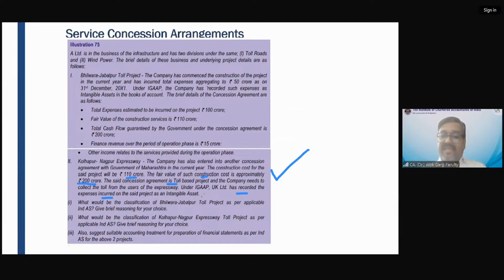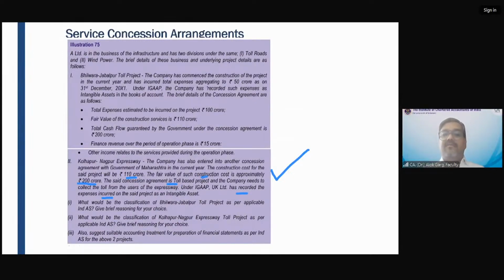Friends, in this case, in Kolhapur-Nagpur, whether the government has given any guarantee? No, sir. There is no guarantee. The government has given a right, not the guarantee. So what will be the asset which will be created when this company has done the construction? And when this company has to recover the money, what kind of asset will be created? The rights. There is no contractual cash flows, but the government has given a right to collect toll. These are intangible asset. This is intangible asset model.